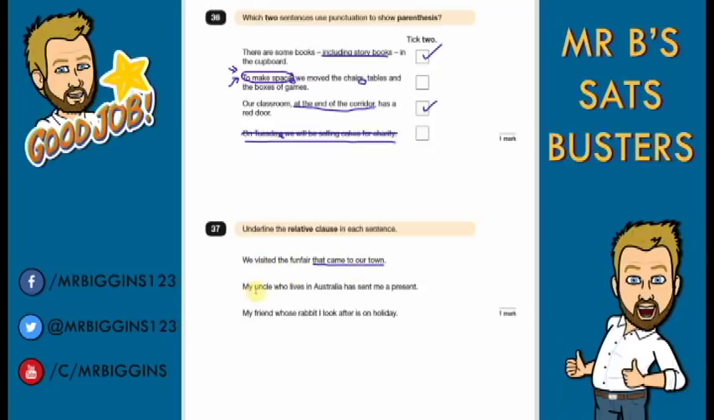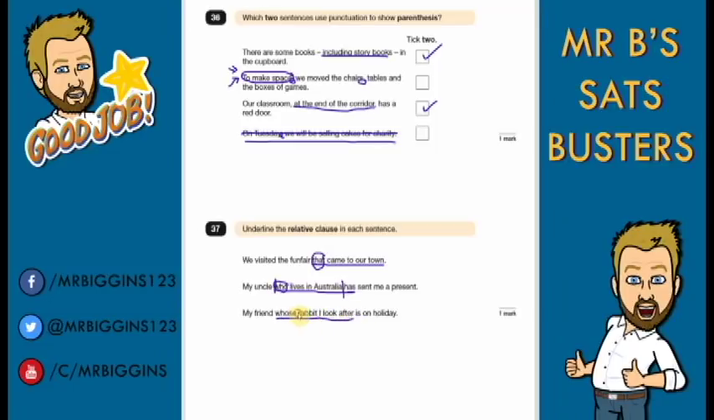So we visit the fun fair that came to our town. Take it out, doesn't make sense on their own. We visit the fun fair, yes. My uncle who lives in Australia, just to there, sorry, that bit. That's what you're underlining. Who lives in Australia, because again we've got who as a relative pronoun. Sorry, I forgot to circle that, which is a relative pronoun there. So my uncle has sent me a present, makes sense on its own.